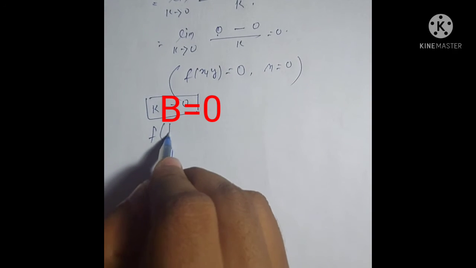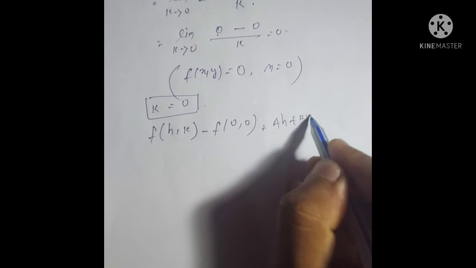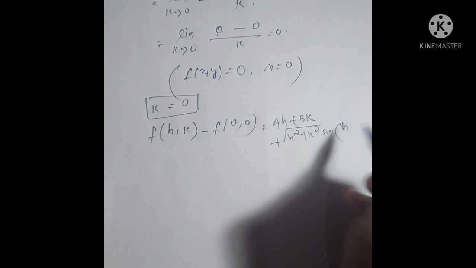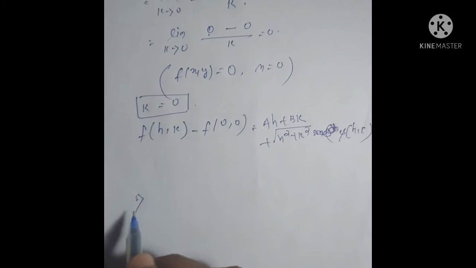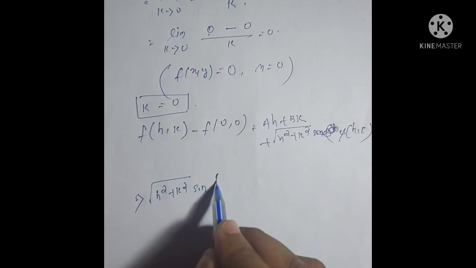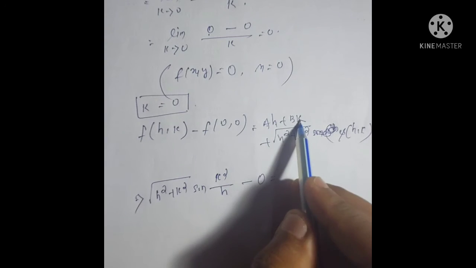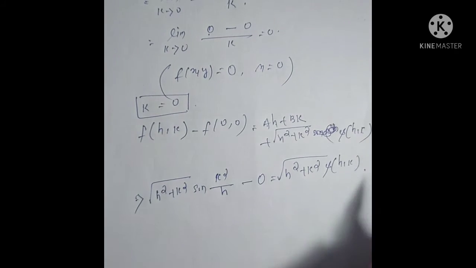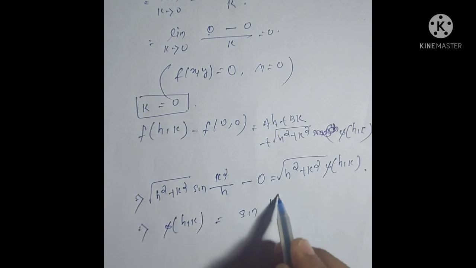Now f(h,k) minus f(0,0) is equal to ah plus bk plus square root of h square plus k square times phi(h,k). This implies that square root of h square plus k square times sin(k square by h) minus 0 is equal to, a is 0, so this is 0, b is 0, so this is 0, so this is equal to square root of h square plus k square into phi(h,k). This implies that phi(h,k) is equal to sin(k square by h).